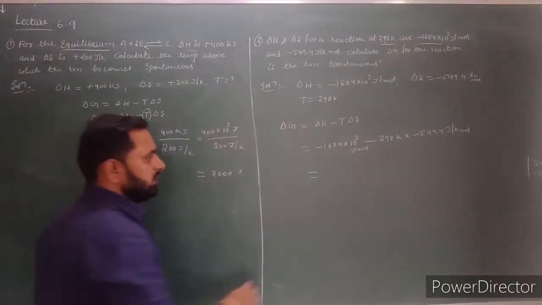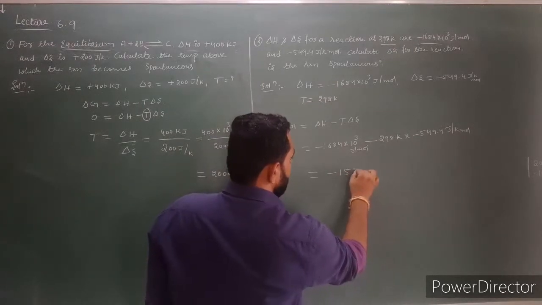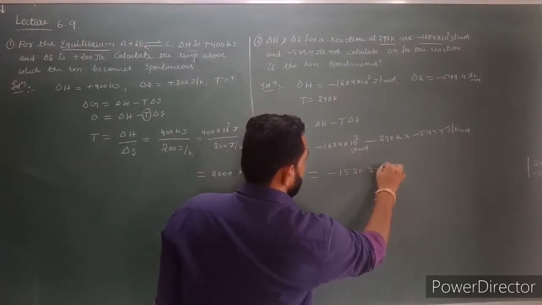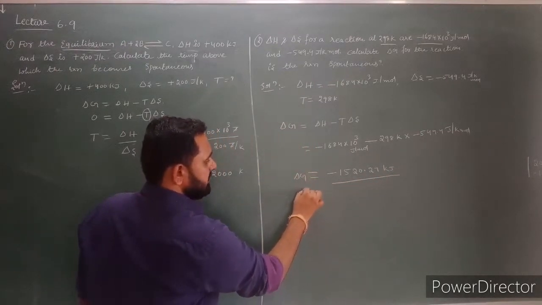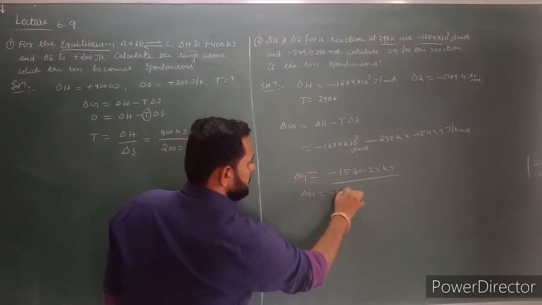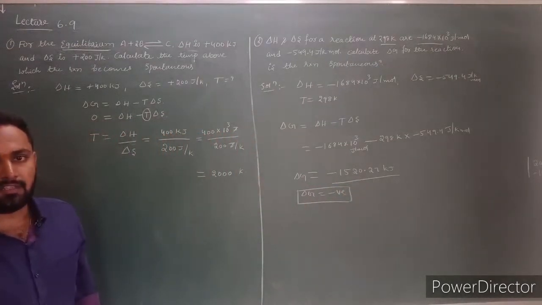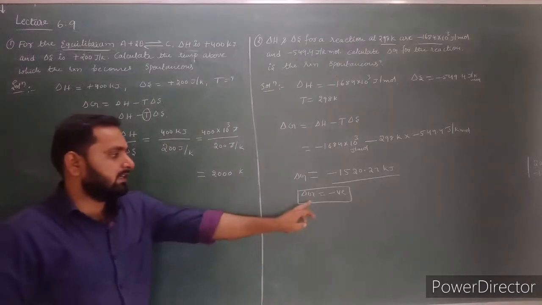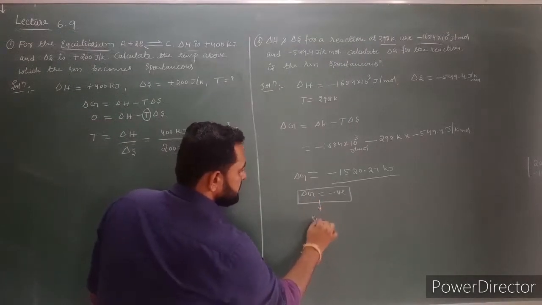After simplification you will get minus 1520.27 kilojoules. Here the delta G value is negative. If delta G value is negative, then the process is spontaneous or non-spontaneous? If delta G value is negative, then the process is spontaneous.